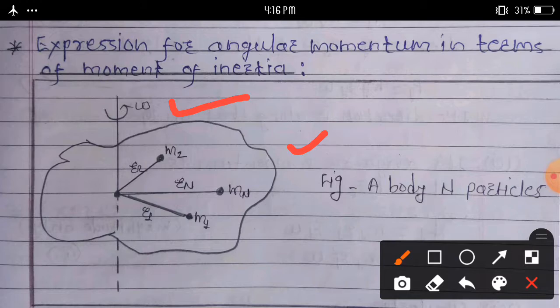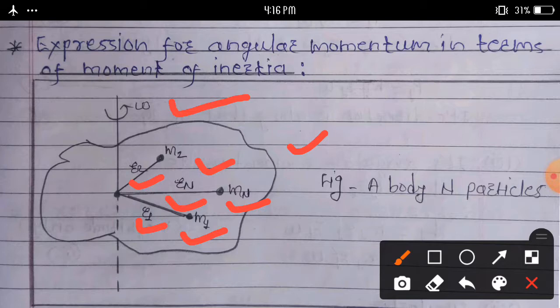Let us consider the object to be consisting of n particles of masses m1, m2 up to mn, at respective perpendicular distances r1, r2 up to rn from the axis of rotation.